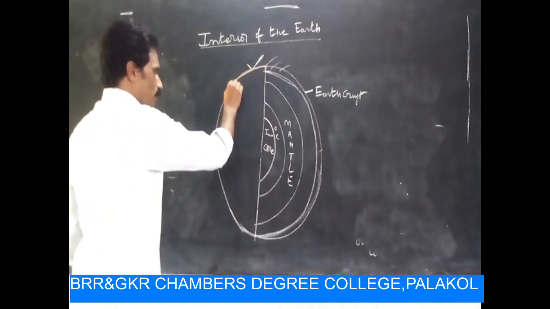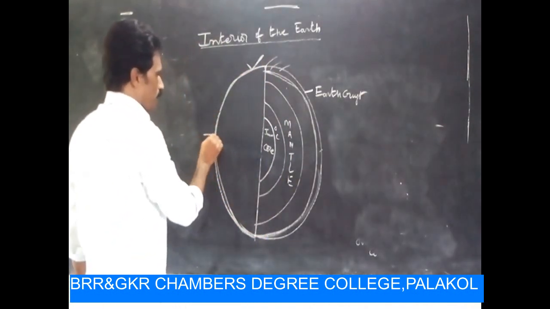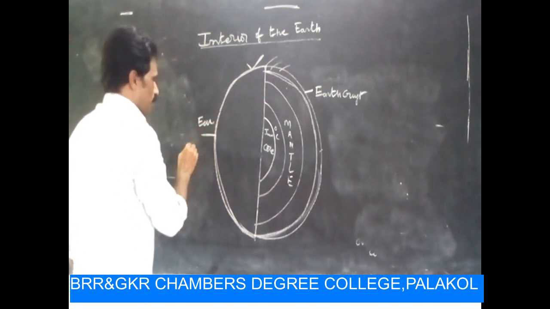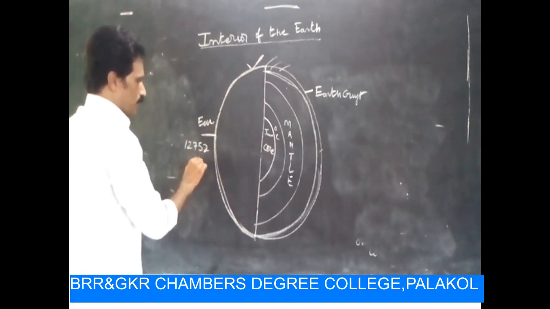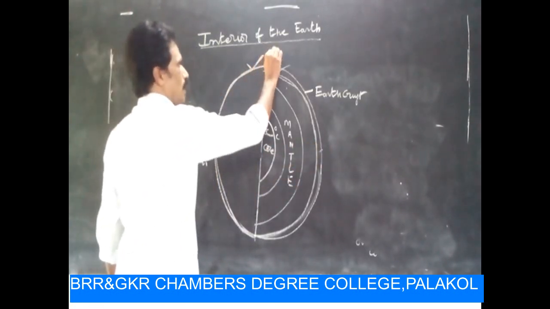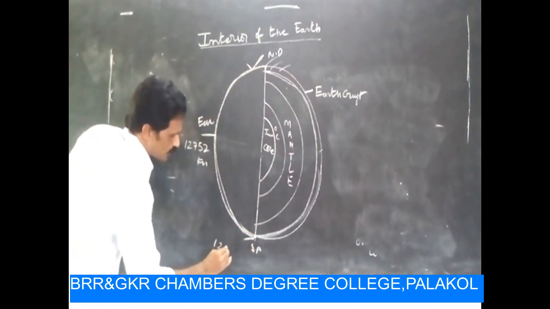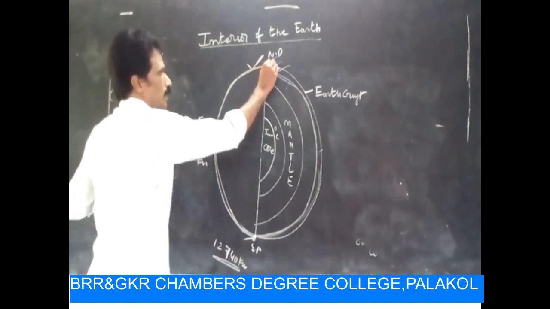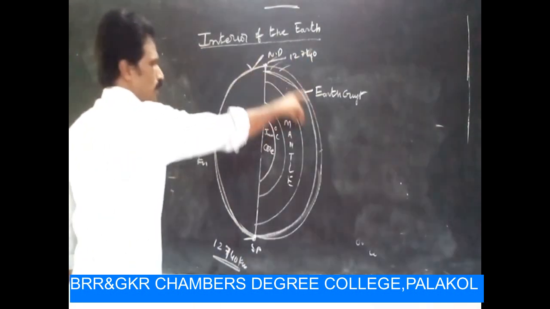According to the external part of the earth, the width of the outer part of the circle at the equator must be 12,752 kilometers. But at the North Pole and South Pole, there must be a width of 12,740 kilometers. This is the outer part of the earth's width.